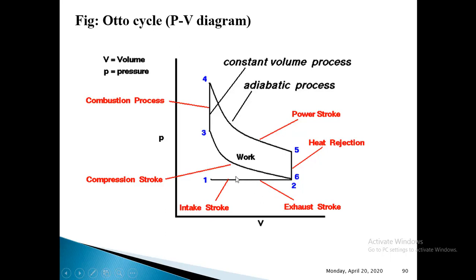Here actually you can show the arrows. One arrow in the forward direction, one arrow in the backward direction. The arrow in the forward direction represents suction stroke, the arrow in the backward direction represents the exhaust stroke. Next, an arrow in the forward direction from 2 to 3, next one arrow upward, and again one arrow from 4 to 5, one more arrow from 5 to 6. If you show that, then you will clearly understand the working principle of this 4-stroke SI engine. Yes, this will tell you clearly the working principle of the 4-stroke SI engine.